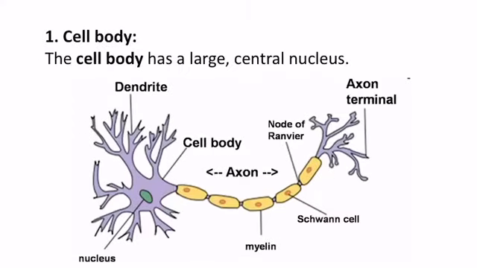Cell body. The cell body has a large central nucleus. Here you see that this is the diagram of a neuron and it is the cell body, and this cell body contains the nucleus.